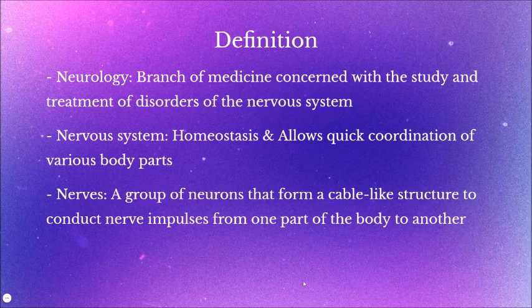Nerves, which are part of the nervous system, are a group of neurons that form a cable-like structure to conduct nerve impulses from one part of the body to another. Neurons are known as the basic building block of the nervous system. We will discuss more about neurons in the next few slides.